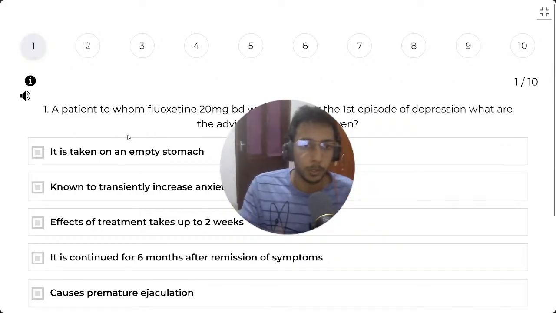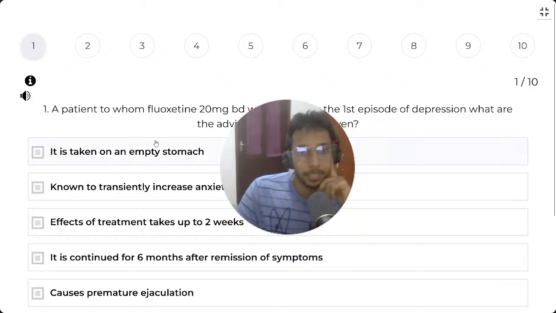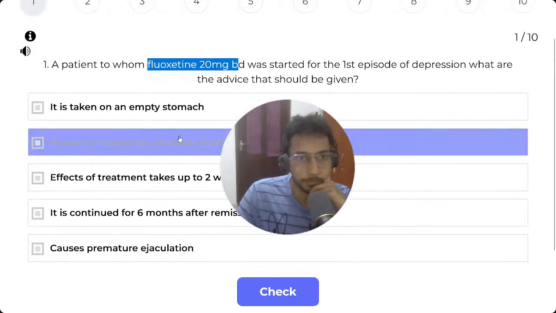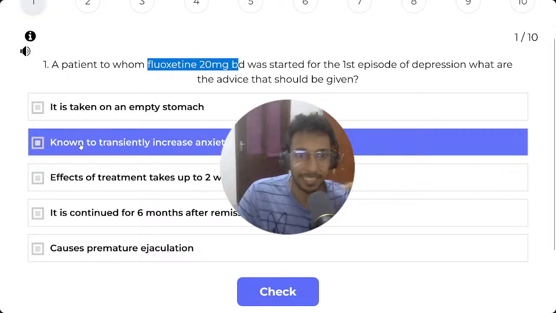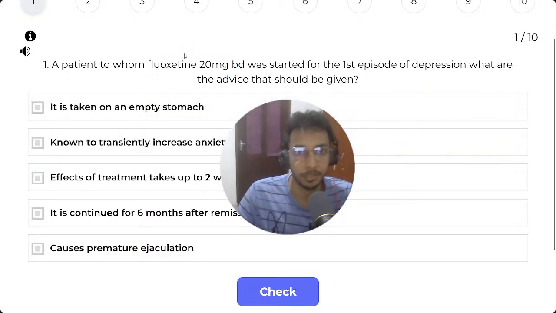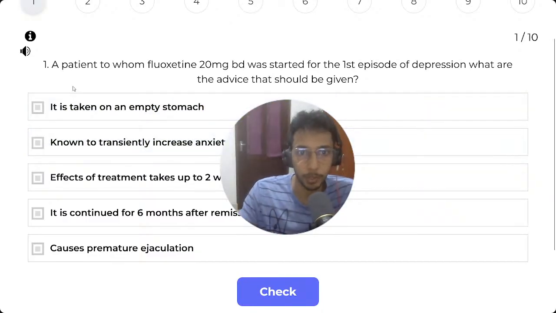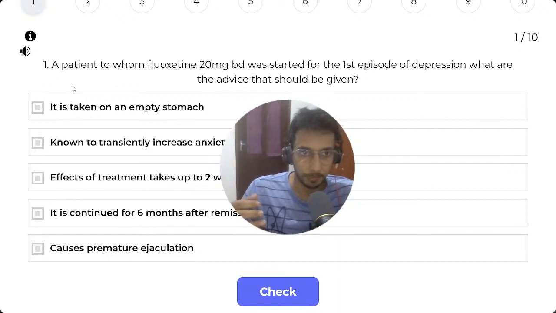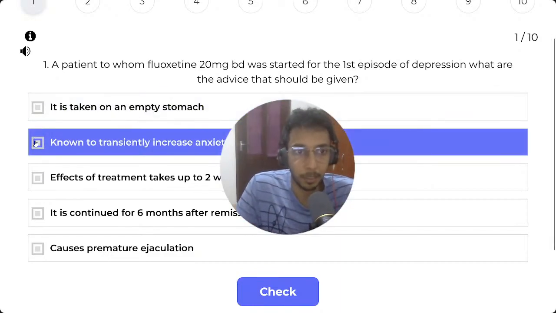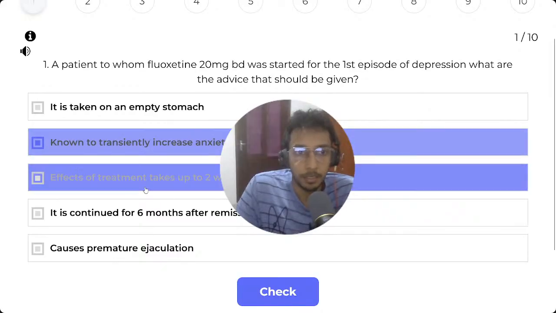On an empty stomach, fluoxetine, I'm not sure about that. Known to transiently increase anxiety. Yeah, that happens with SSRIs. Fluoxetine is an SSRI, so immediately after you give the drug, acutely you can have anxiety, and suicidal ideations can also increase within the start of the course. So I'm going to put that as true.